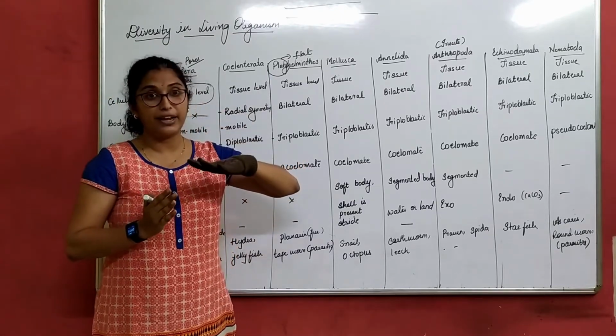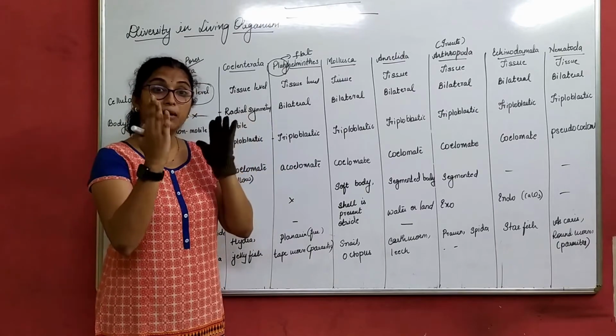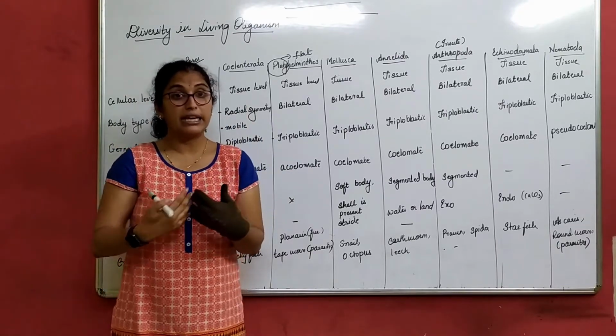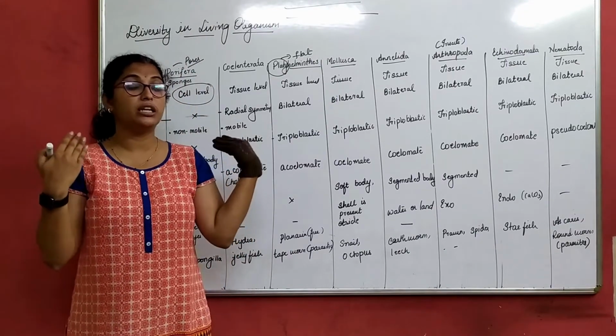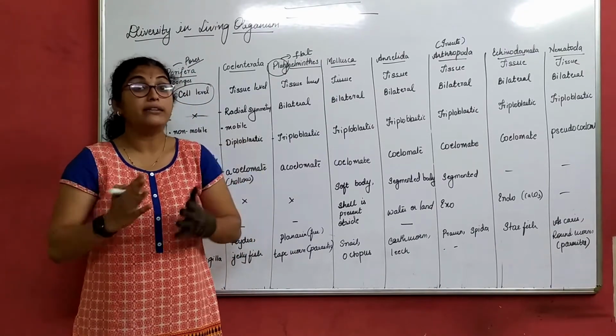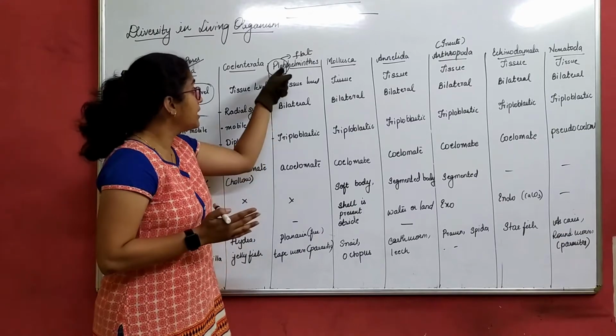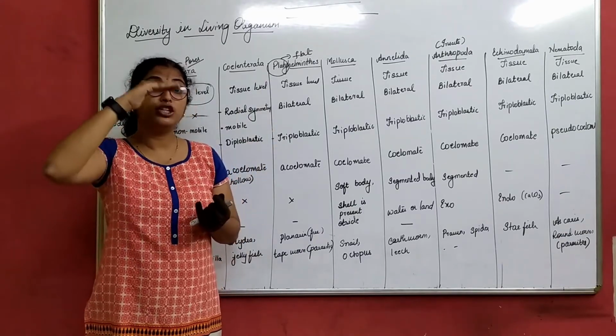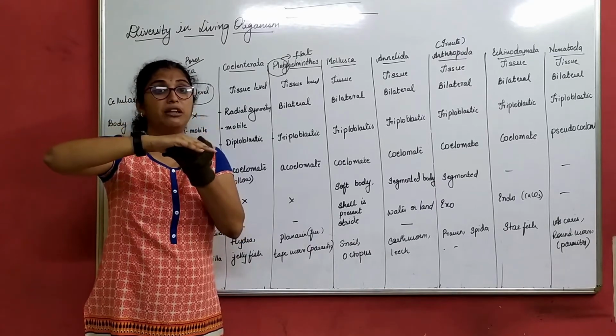I get flat, right? That means the ventral portion is touching the dorsal portion. In our case, is our ventral portion touching our dorsal portion? No, it isn't touching, correct? But in Platyhelminthes, they are flat. The dorsal portion is touching the ventral portion.